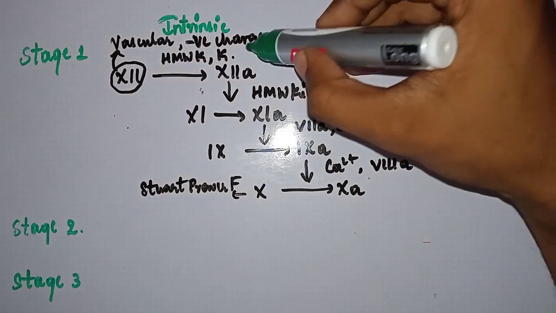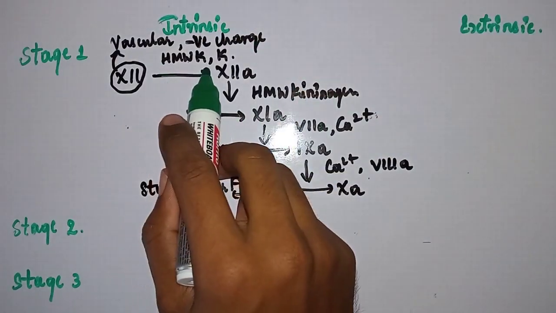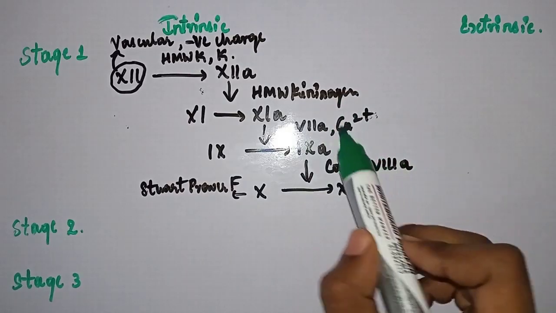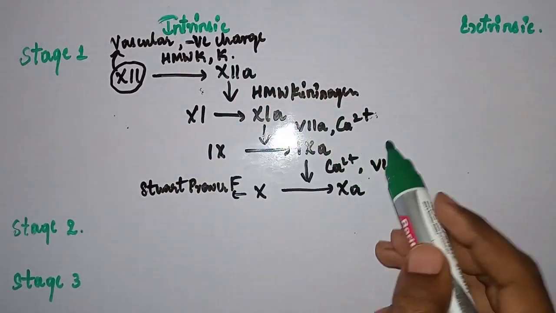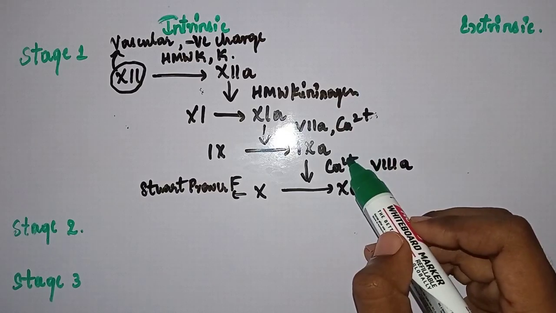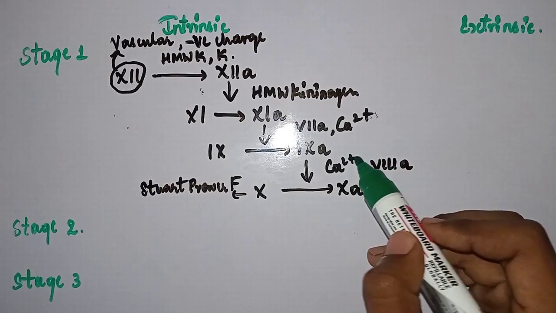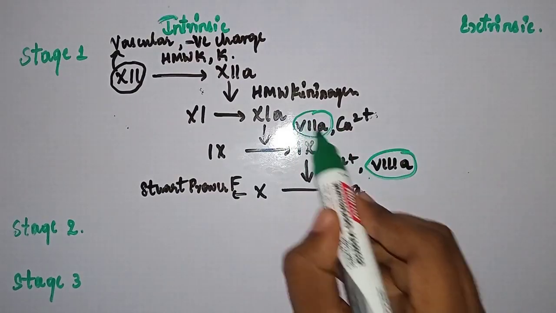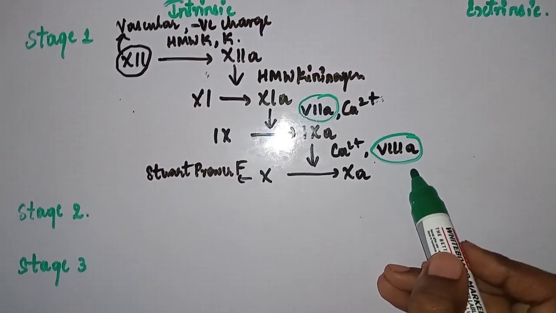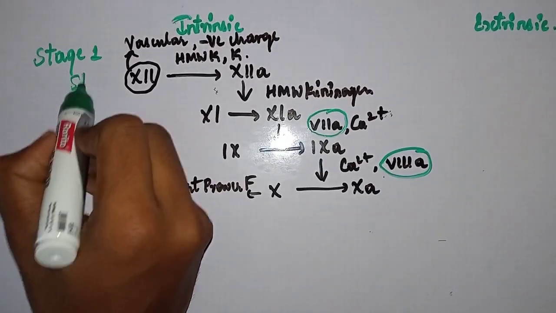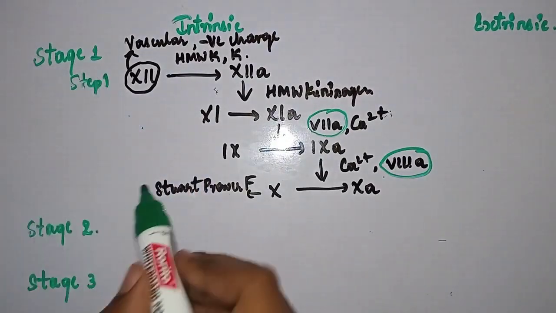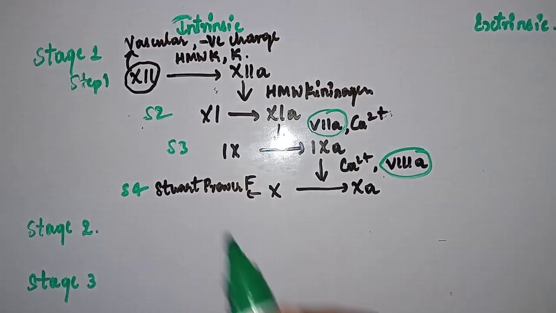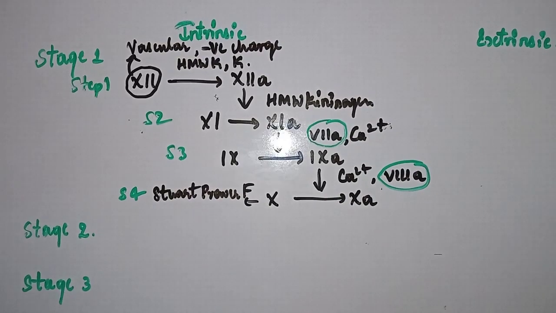Cofactors you can remember. Here high molecular weight kininogen plus kallikrein. Here only high molecular weight kininogen. The first two steps are over. In the next two steps, calcium is common. 7, 8, right? This is also in order. You can remember easily. So this is step 1 in stage 1. This is step 2. This is step 3. This is step 4. So there are totally 4 steps.